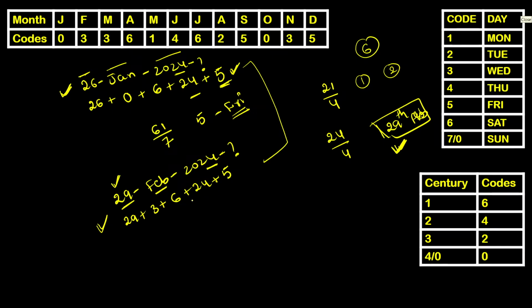Very good. Now, let's work on this. So, 29 plus 3, 32. 32 plus 6, 38. 38 plus 24, 62. 62 plus 5, 67. We got 67 in total. By 7, what's the remainder? 7 times 9, 63, and you are left with 4. So, your answer will be 4th day of a week, and it's a Thursday.